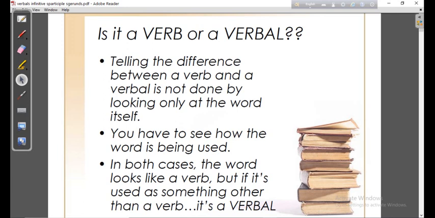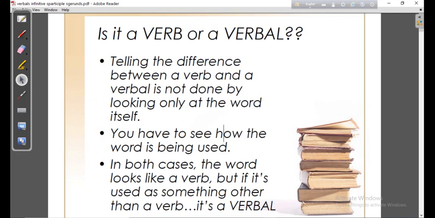Okay, so dear students, I think you have got the difference: verb is an action word. Suppose write, and there are different forms of the word write: write, wrote, written, writing, writes. So these are the different forms of the verb write.